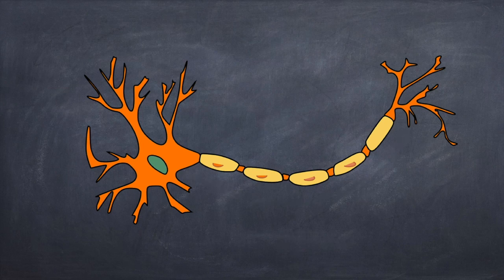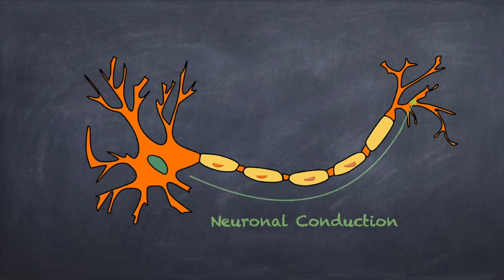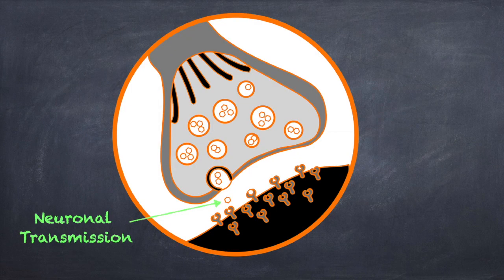Now we are going to discuss neuronal conduction and neuronal transmission. When the action potential or electric current is moving on the axon, it is called neuronal conduction. On the other hand, after the action potential is conducted up to the nerve endings, the neuronal endings, as you can see in the diagram, release chemical substances called neurotransmitters, which alter the electrical activity of the next neuron. This is called neuronal transmission.